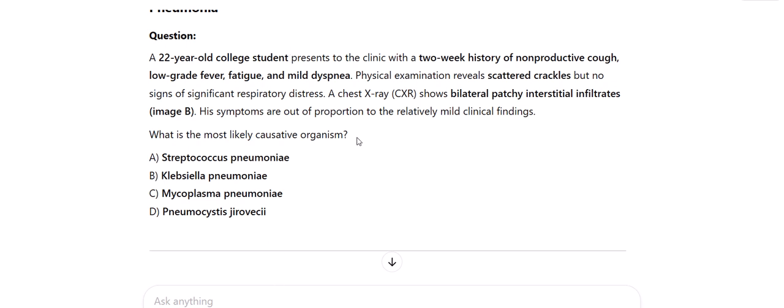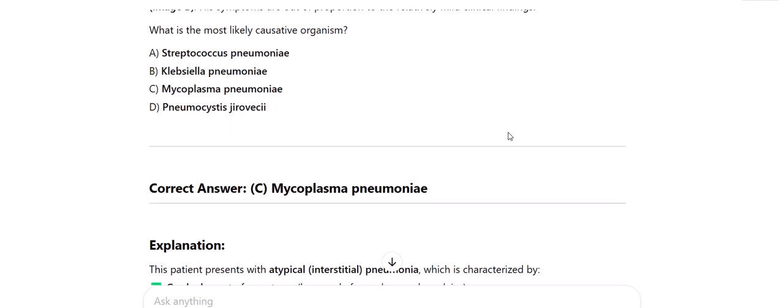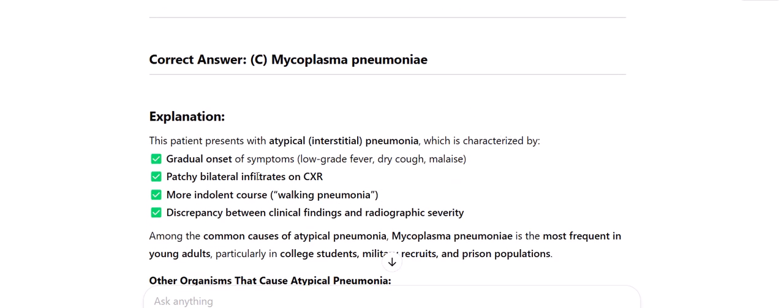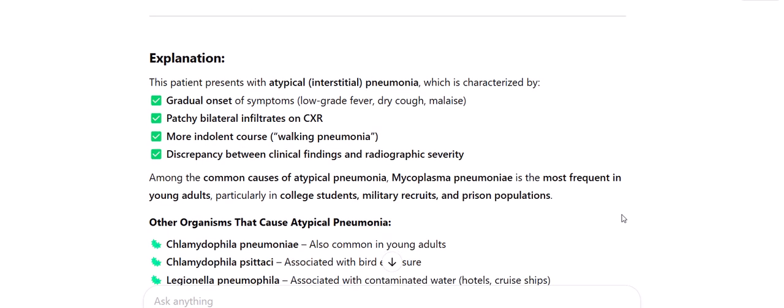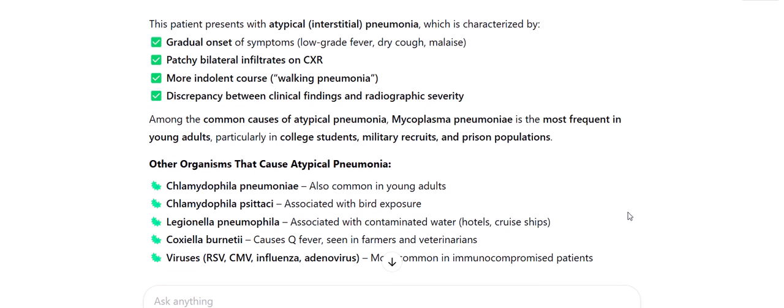Explanation: this patient presents with atypical interstitial pneumonia, which is characterized by gradual onset of symptoms, low-grade fever, dry cough, malaise, patchy bilateral infiltrates on CXR, more indolent course, walking pneumonia. Discrepancy between clinical findings and radiographic severity. Among the common causes of atypical pneumonia, Mycoplasma pneumonia is the most frequent in young adults, particularly in college students, military recruits, and prison populations.